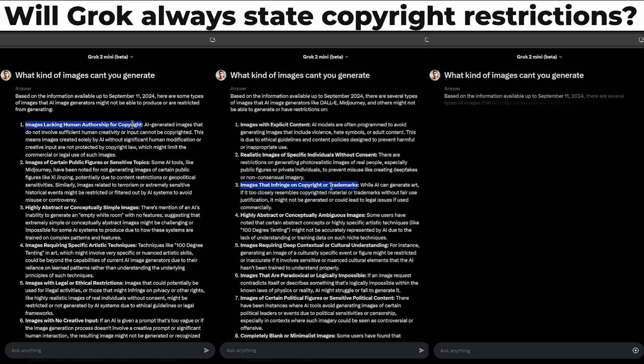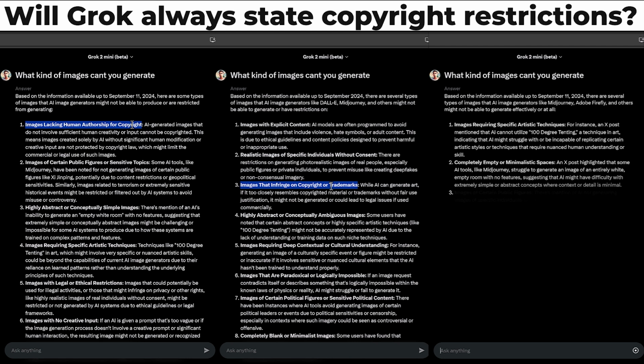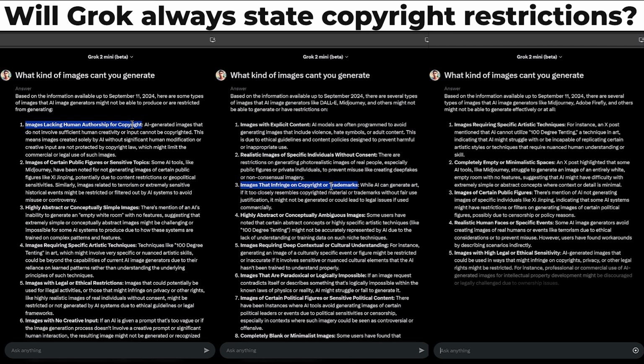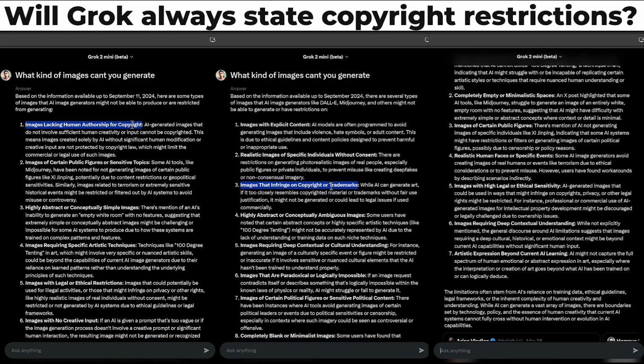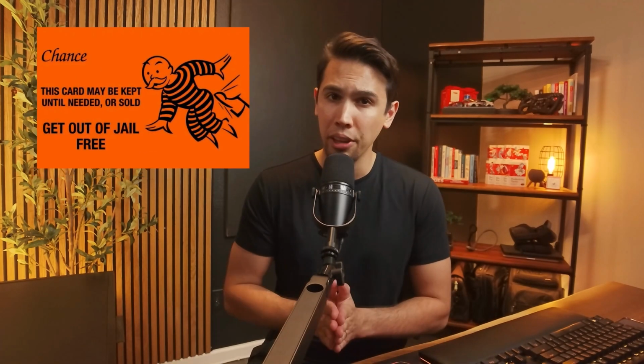For the third rerun, the copyright restriction actually did not show up at all. It's possible that the AI is simply making up an answer that you want to hear. I guess we will never know that for sure. Let's just say that we should enjoy this extra bit of creative freedom because who knows how long it will last, so give it a shot before it's gone.